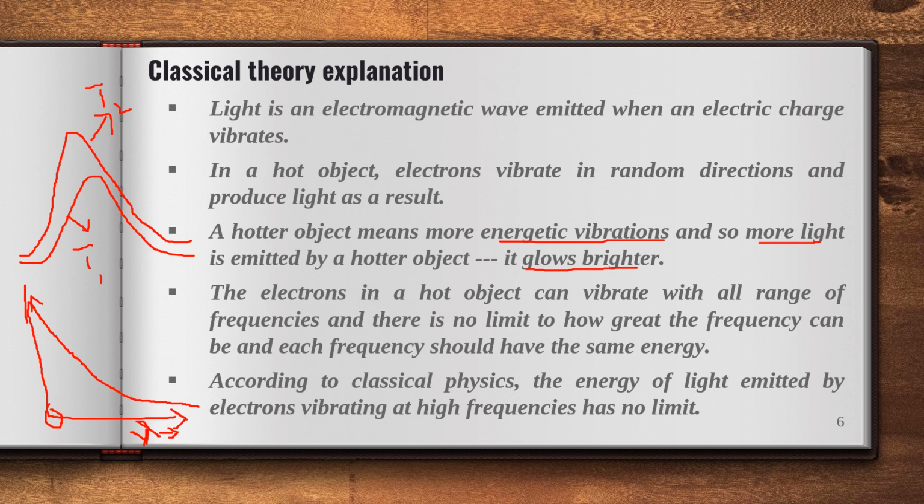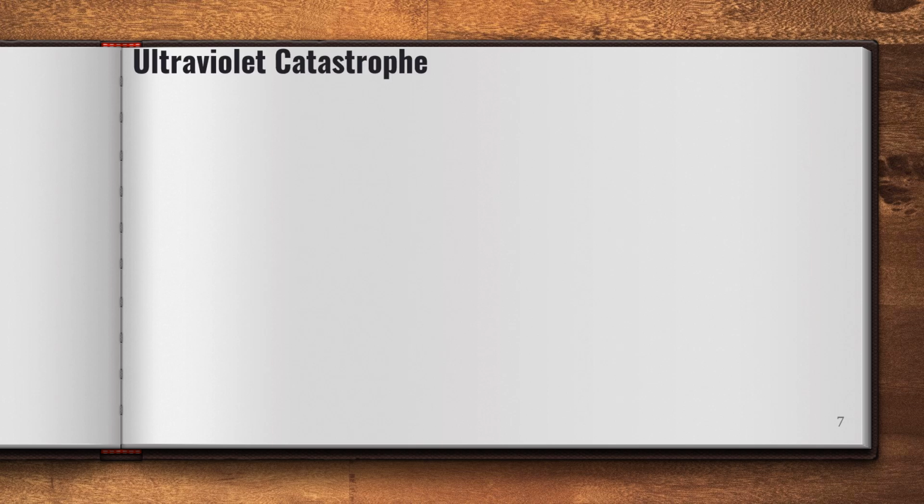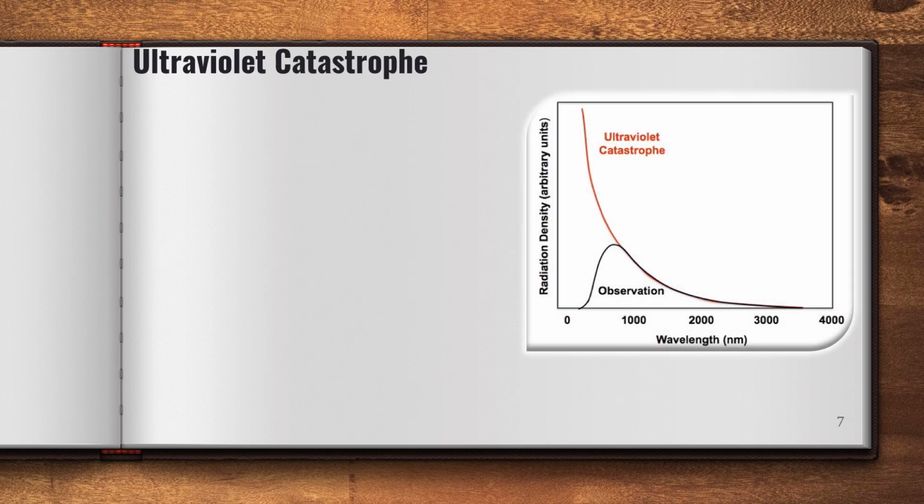But in reality, the diagram is not like this. So here, just see this difference. This is the classical approach. When the frequency is higher, it should emit more radiation, and radiation density should decrease with respect to the frequency decrement. This is the classical mechanics approach, and it is proposed by Rayleigh. But when you take the real-time observation point of view, this is the reality. The observation is not at all matched with the classical approach.